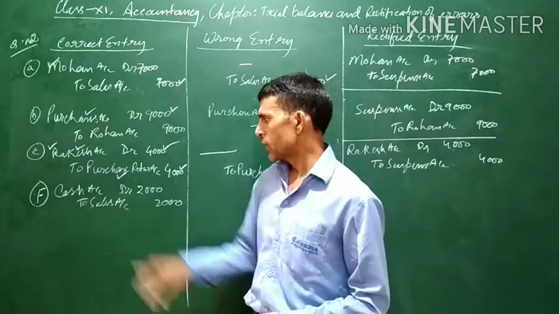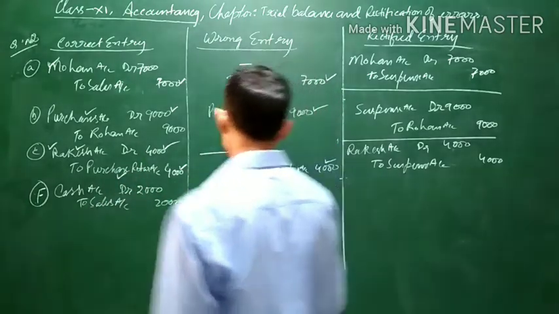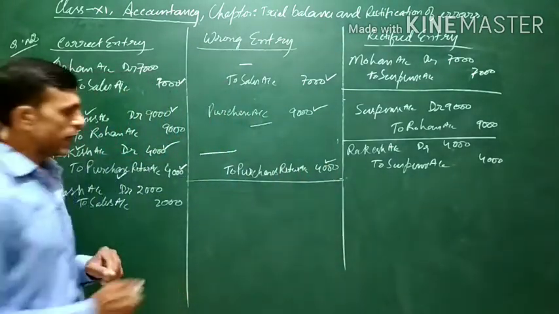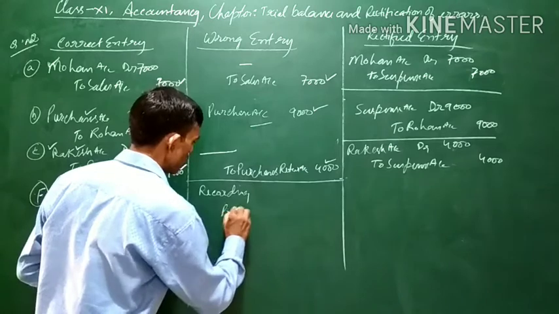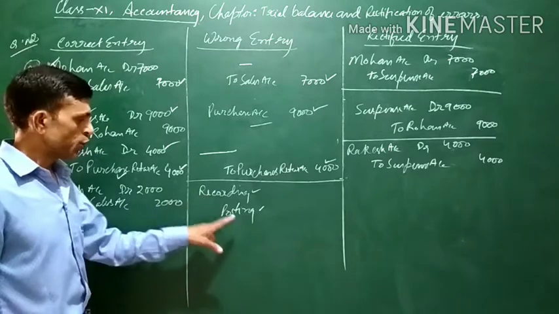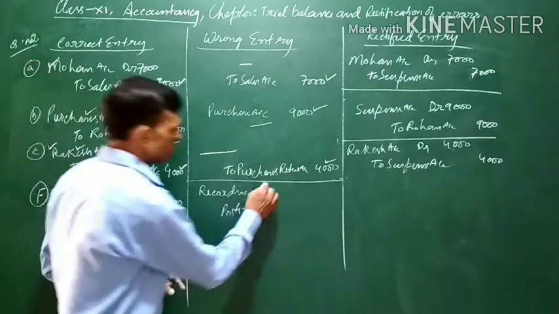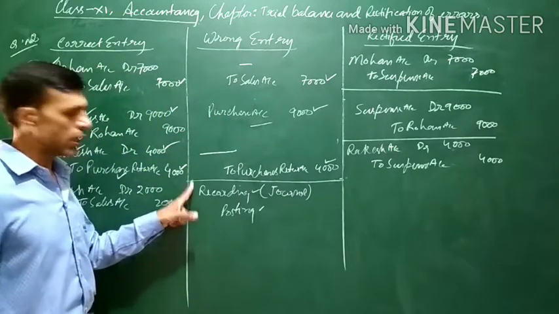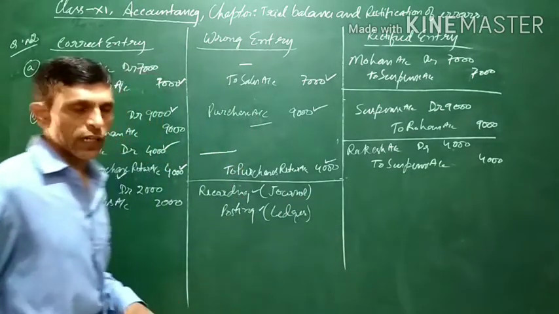Now see, it is given that cash sales has not been posted. One more thing is to be noted, that recording and posting are two different things. Recording is done in the journal, and posting is done in the ledger.